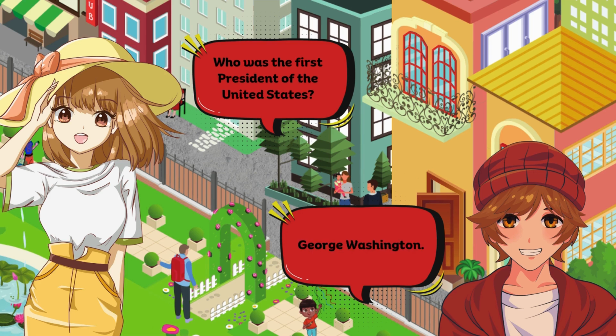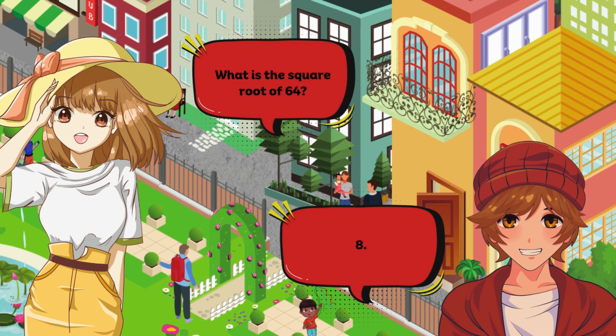Who was the first president of the United States? George Washington. What is the square root of 64? 8.